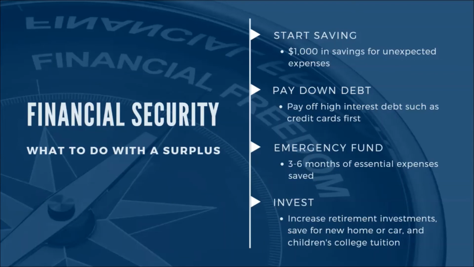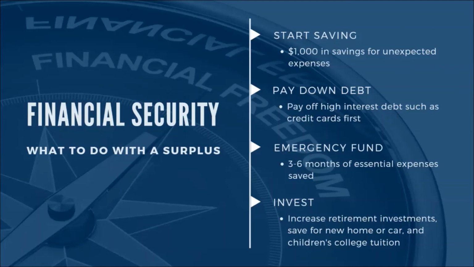So as you will recall earlier, I asked you to label each one of your expenses as whether it was essential or discretionary. So in an example of having $2,000 a month in essential expenses, we'd be really looking at creating a savings account or a money market or some type of liquid asset that would have $6,000 to $12,000 sitting there in the case of us losing our job for an extended period or some type of an emergency.